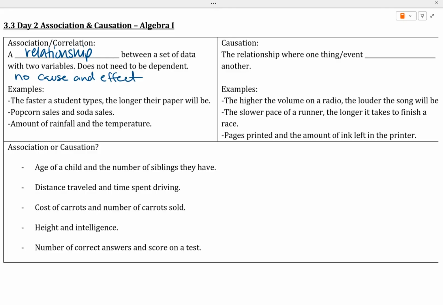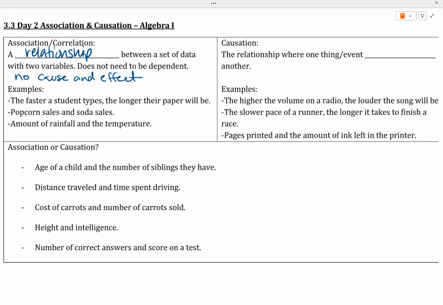So examples of this would be the faster a student types, the longer the paper will be. That may tend to have a positive or negative association, but it's not necessarily the cause of the paper being longer. Maybe the paper needs to be longer because the requirement for the paper is longer. Popcorn sales versus soda sales. They often go hand in hand. Popcorn is salty, it makes people thirsty, so they tend to buy a soda with it as well. You often see people buying popcorn and soda together at the movies.